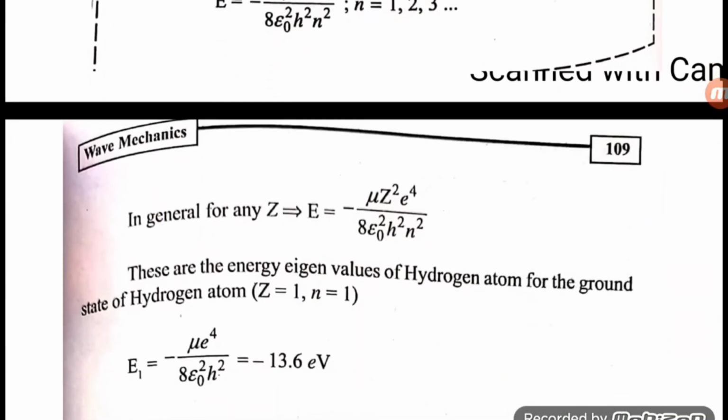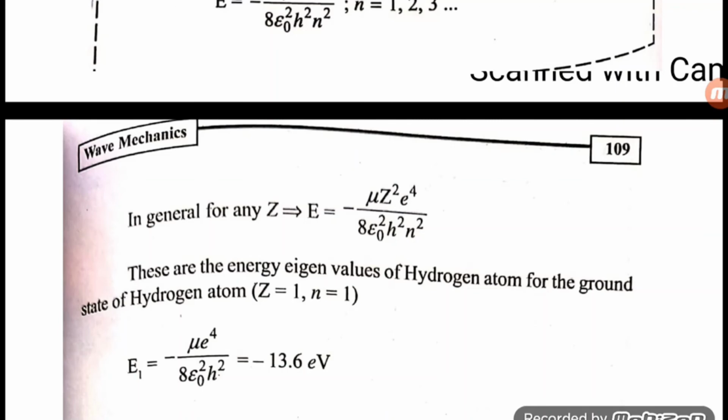In general, E is equal to minus mu Z squared e power 4 by 8 epsilon squared h squared n squared. So these are the energy eigenvalues of the hydrogen atom for the ground state energy. So here we got the final equation: E is equal to minus mu Z squared e power 4 by 8 epsilon squared h squared n squared.